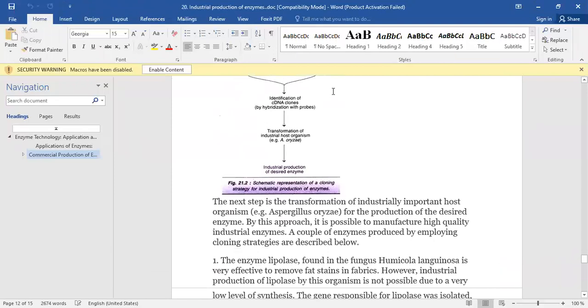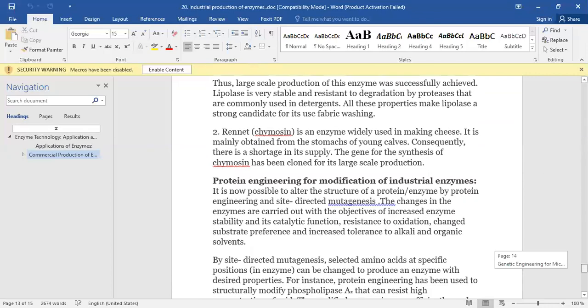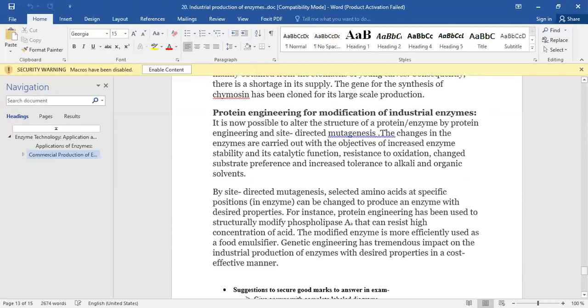We can also produce enzymes by cDNA clones. So there are different kinds of methods for the production of enzymes using genetic engineering. We can also conduct genetic engineering and protein engineering for the modification of industrial enzymes. So our topic is over here.